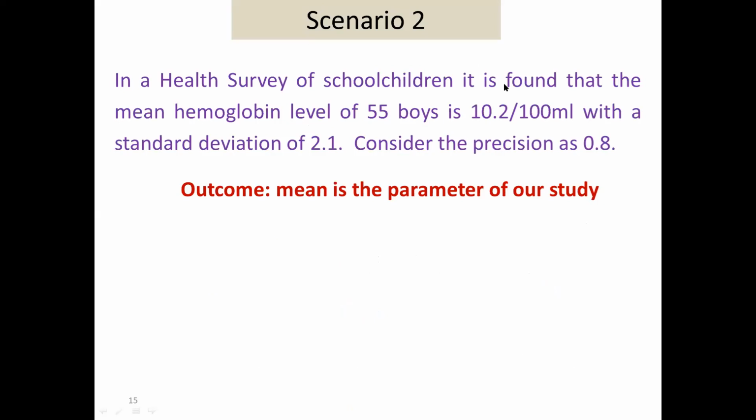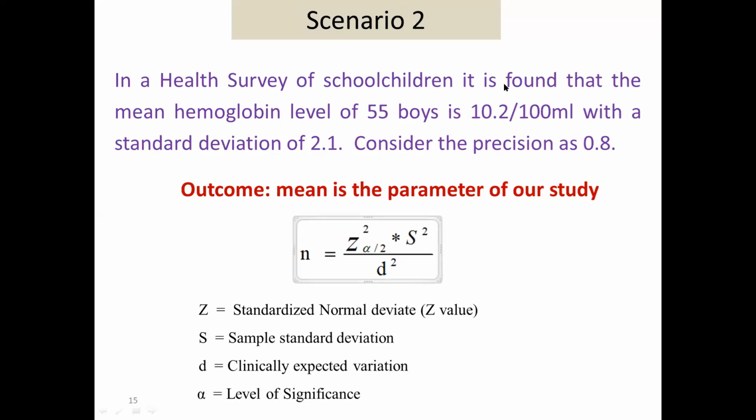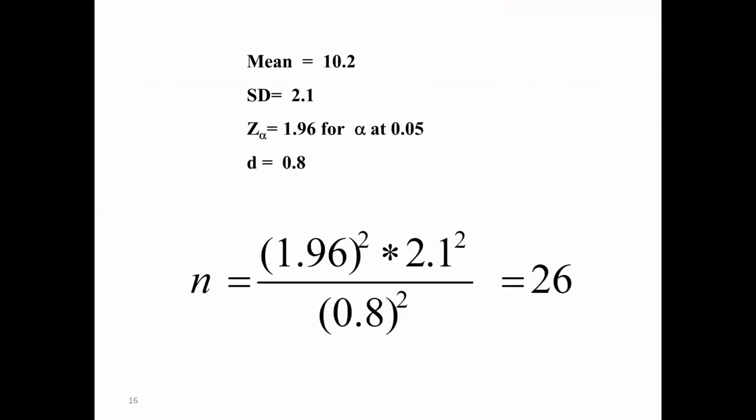Difference between proportions very commonly. Difference between means very commonly. But single mean is less common. And in this situation, the formula that is going to be used is Z alpha by half square into S square by d square. S is nothing but the standard deviation, and D is nothing but the allowable error, or you can call it a clinically expected variation. You may say if I do 100 subjects' HB concentration, the variation could be around 0.8. This is what usually is done. So I substitute everything into it, and I will get my sample size of 26.